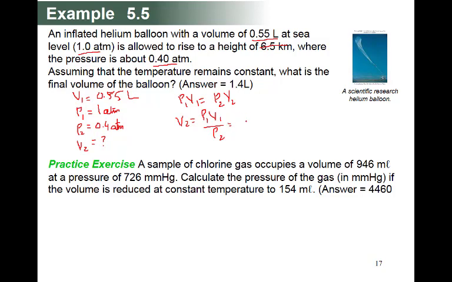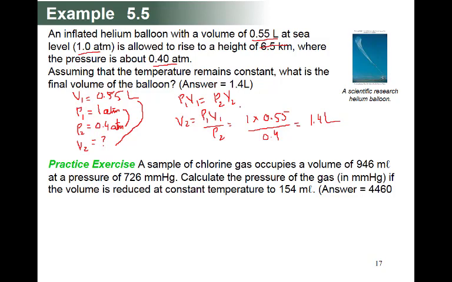P1 is 1 atmosphere and V1 is 0.55, and P2 is equal to 0.4 atmosphere. So here the pressure units are the same, atmosphere and atmosphere. It must be the same. If it is not the same, you have to change it. And because the volume is in liter, the answer will also come in liter. So the answer here is 1.4. I have given you the answer already, 1.4 liter. Okay.